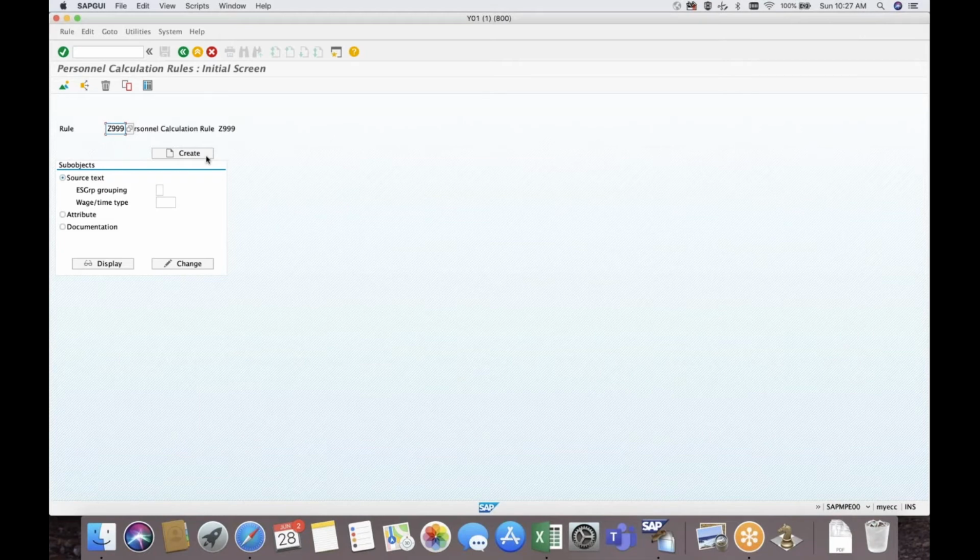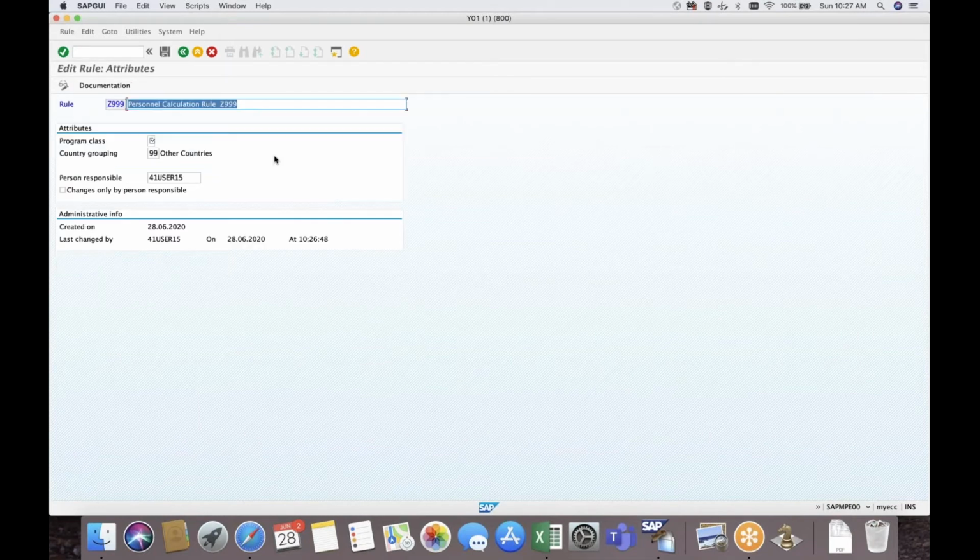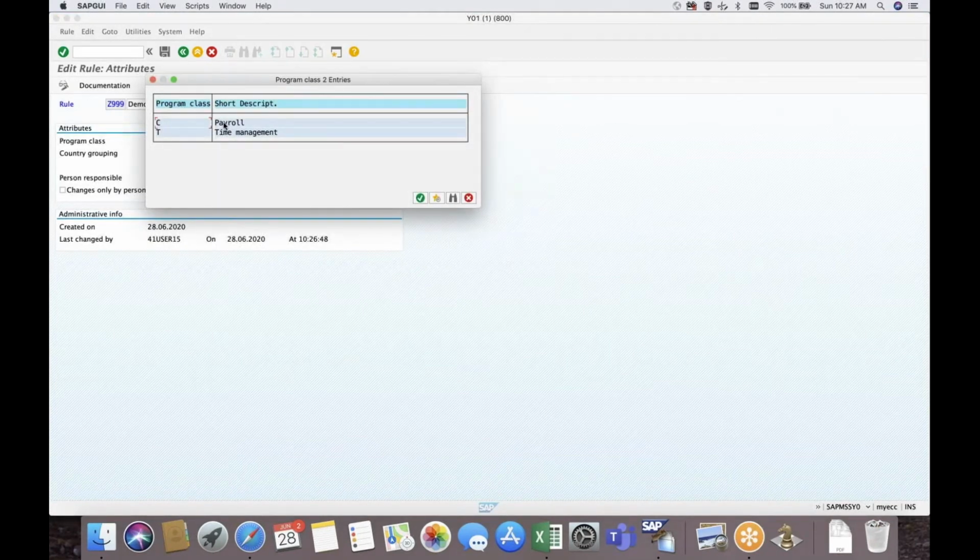We'll start from the basics. As of now, today I'm just showing it as a demo, so I'm not explaining more. We have some attributes of the PCR, where we have program class, where we have the PCR for payroll or time. As I said, the payroll and time PCR will not have any similarities.